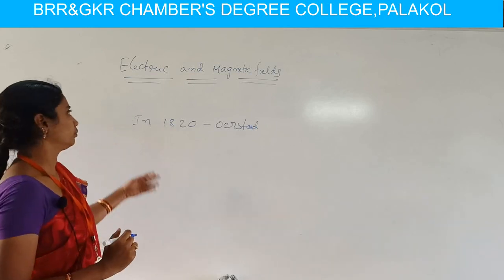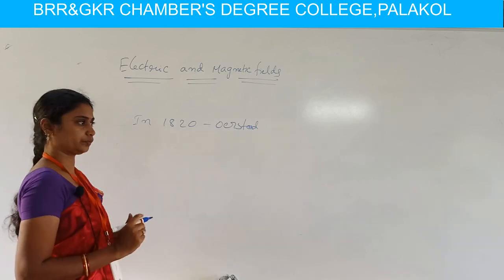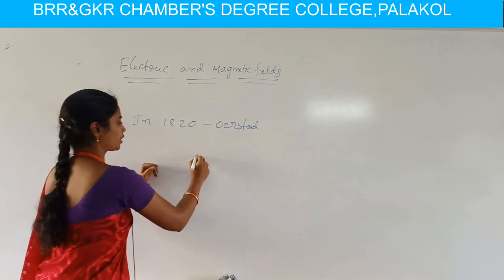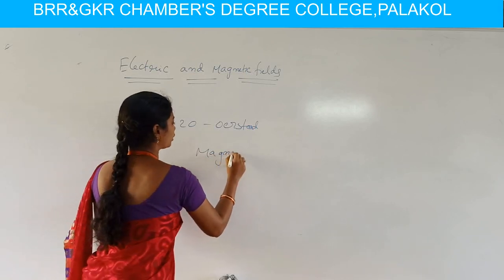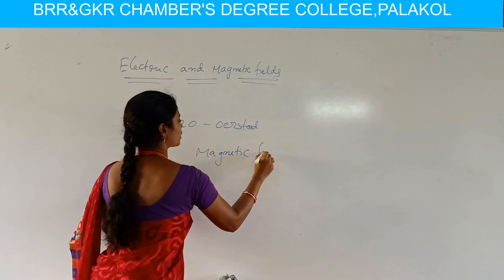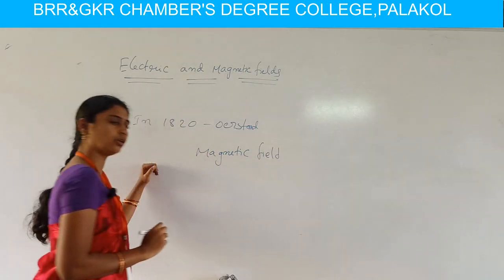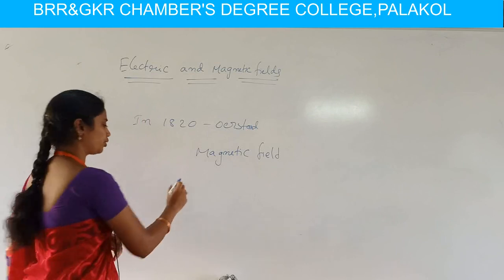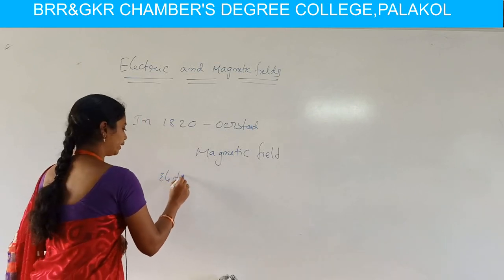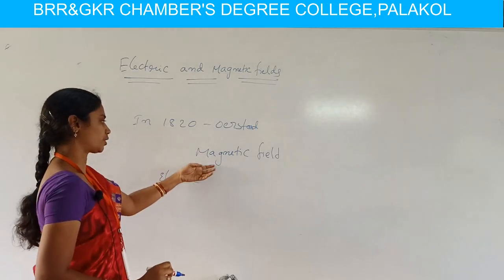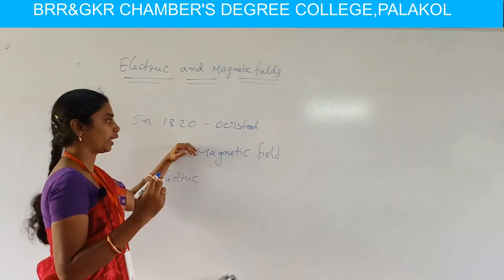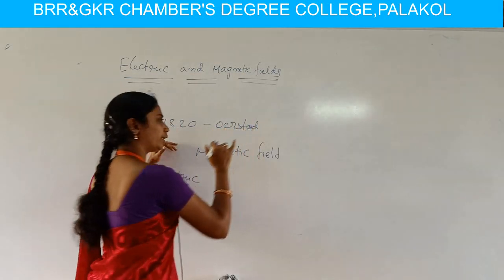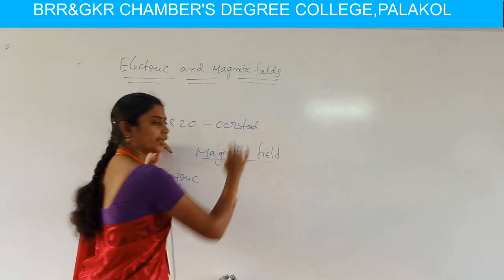Then Oersted concluded that electric charge in motion produces magnetic field. Electric charge in motion produces magnetic field. We know an electric charge, stationary or in motion, produces electric field. But Oersted observed that the motion of charge produces magnetic field.